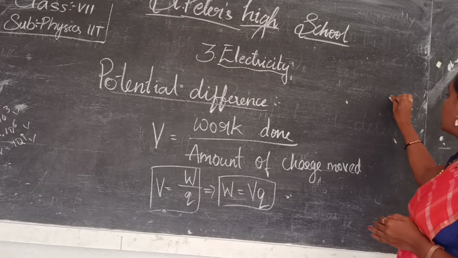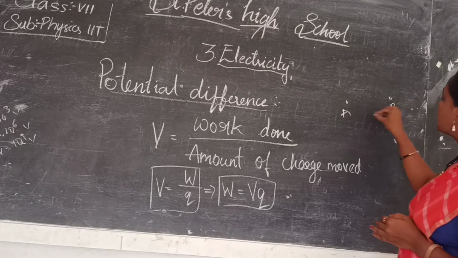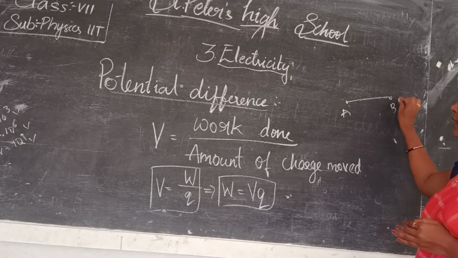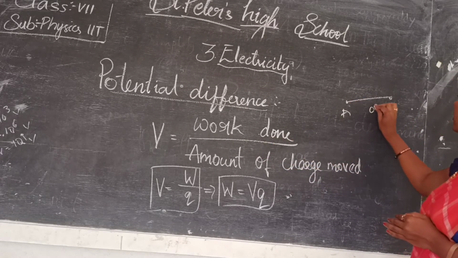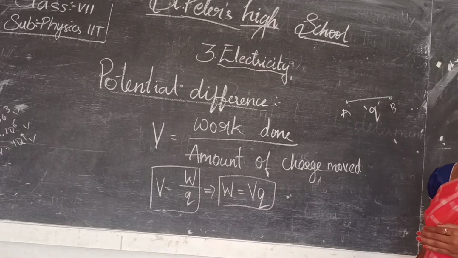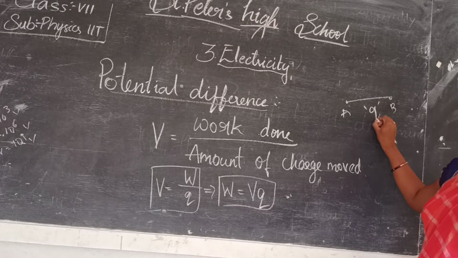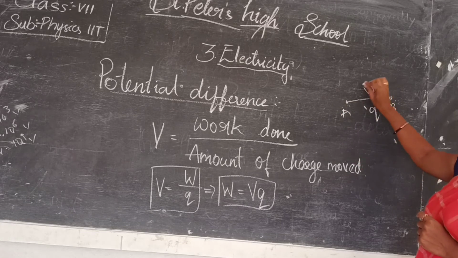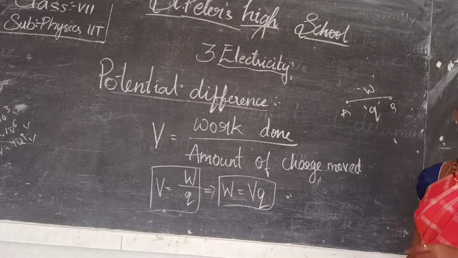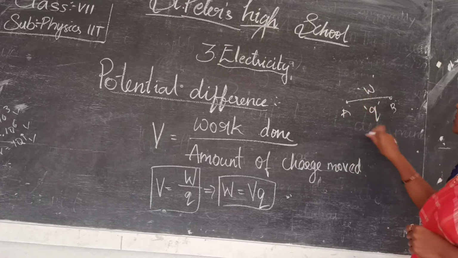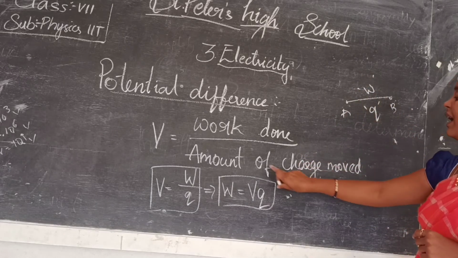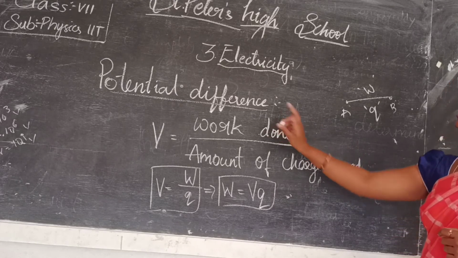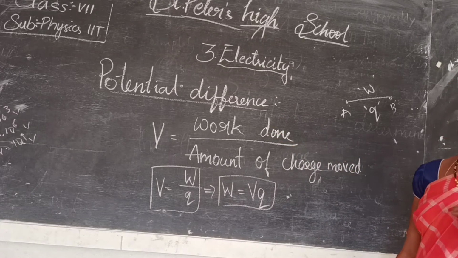See, a charge is here. It is moving from A to B. So the amount of charge moved is Q here. If Q amount of charge is moved from A to B, how much work is done? The work done by the amount of charge moved from one point to the other point is called the potential difference.